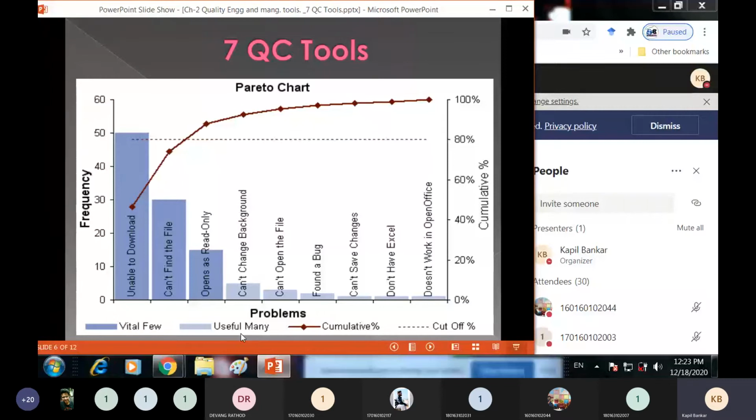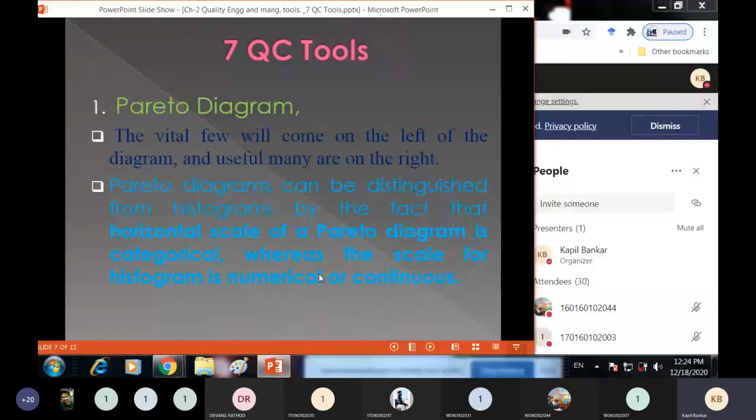Now the vital few. As I told you, these first three have the higher frequency, so they are named the vital few. And these, from "can't change the background" to "doesn't work in OpenOffice," are called the useful many. The vital few come on the left of the diagram, and the useful many are on the right side.